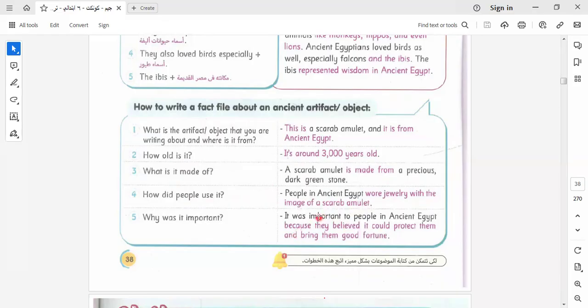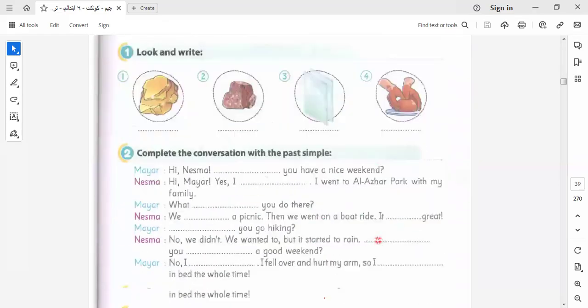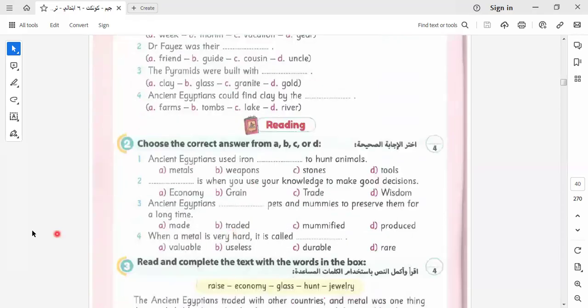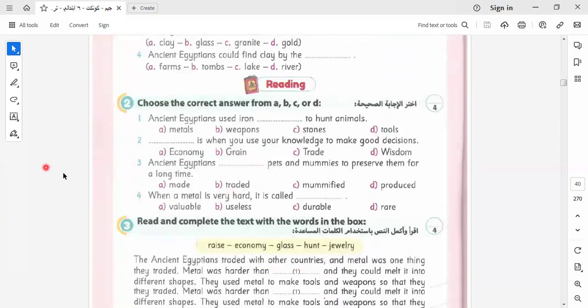Because it gives them a fortune. Why was it important? It was important for people in ancient Egypt because they believed that it could protect them and bring them good fortune. Okay, let's go to another exercise. I will answer it, and I will leave the rest for you to do by yourself.